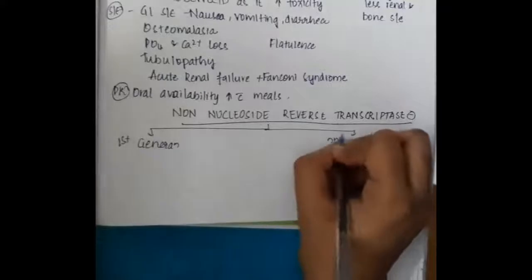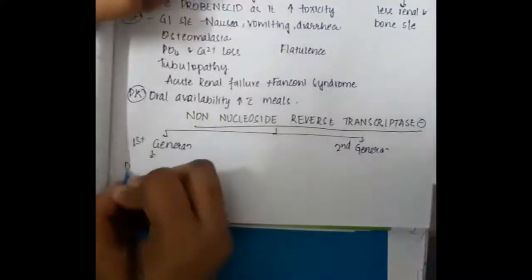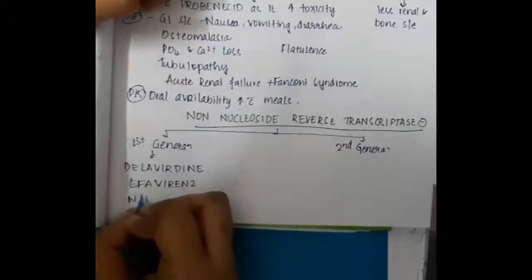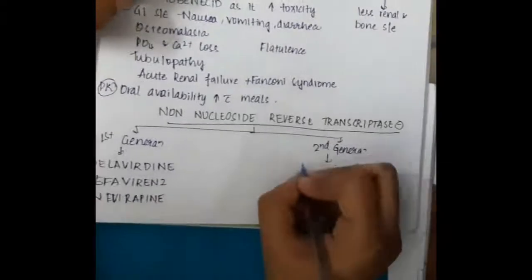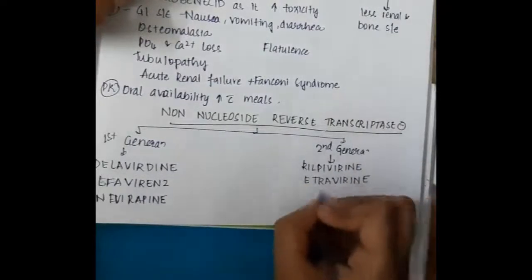Hello friends, let us now learn some important points about non-nucleoside reverse transcriptase inhibitors. These can be divided into two generations. First generation includes delavirdine, efavirenz and nevirapine, whereas the second generation includes rilpivirine, etravirine and doravirine. These second generation drugs are more potent and have lesser side effects.